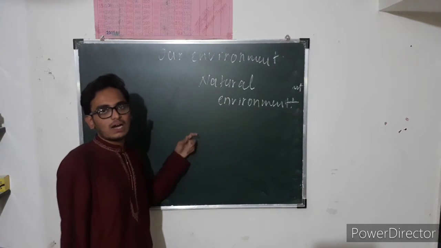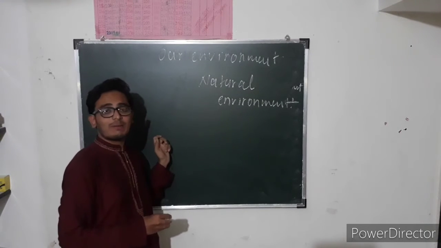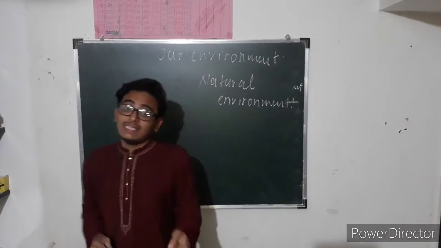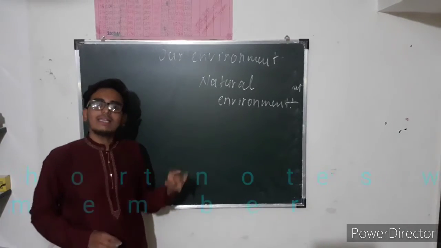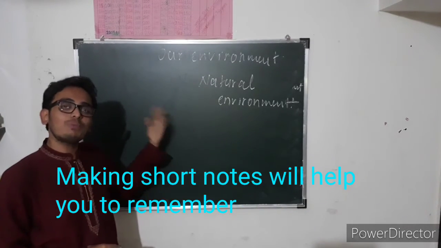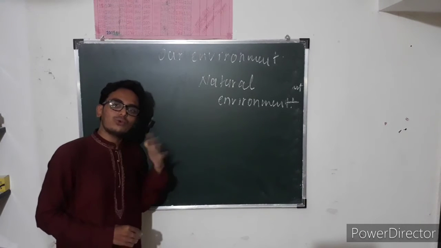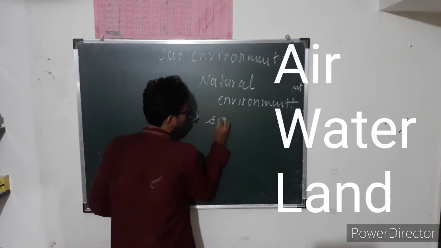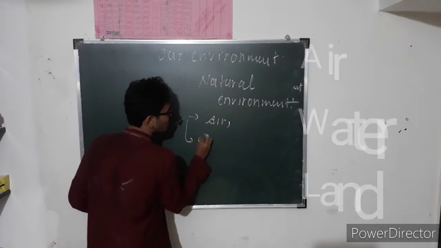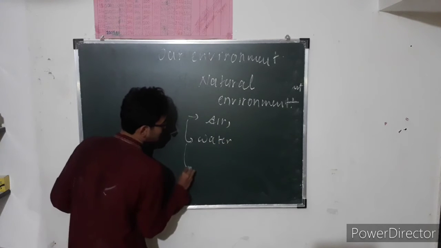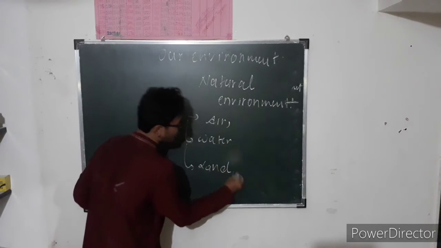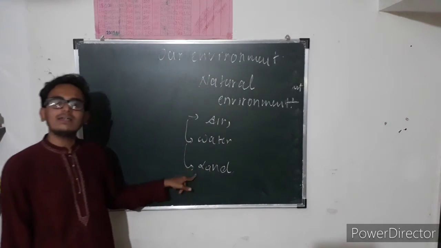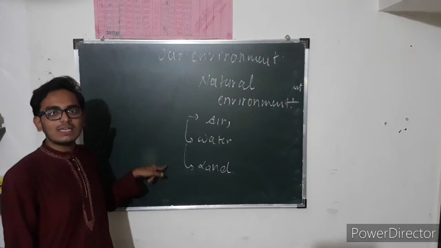Make a note of it, write it down. Write natural environment. So, apart from plants and animals, there are three more important things that come under the natural environment and that nature provides us for our survival. Example: the first one is air. Second one is water. Third one is land. Air, water and land. They come under the natural environment.